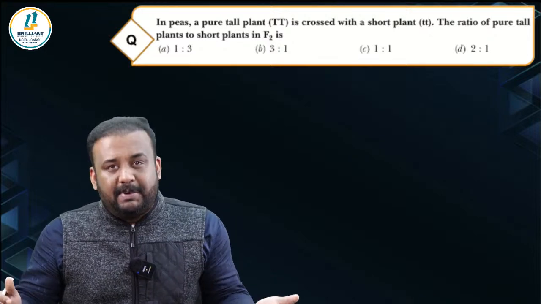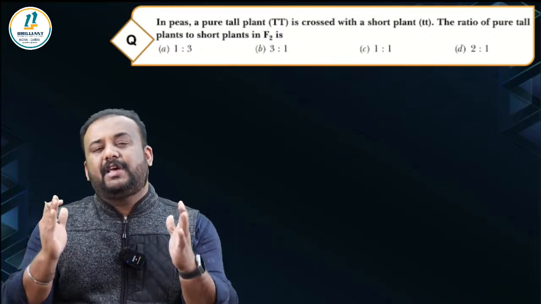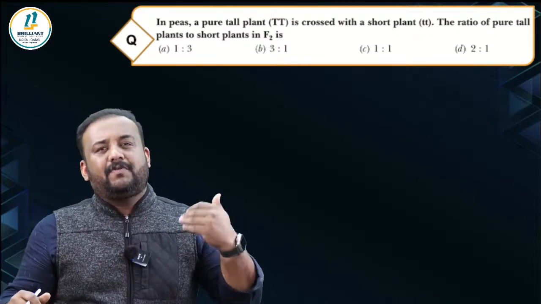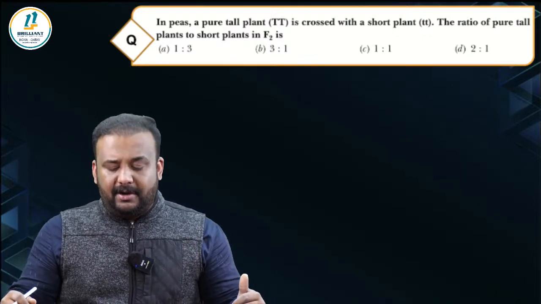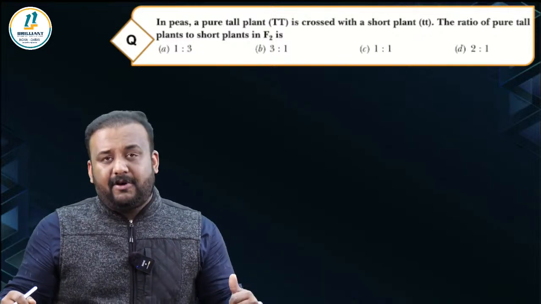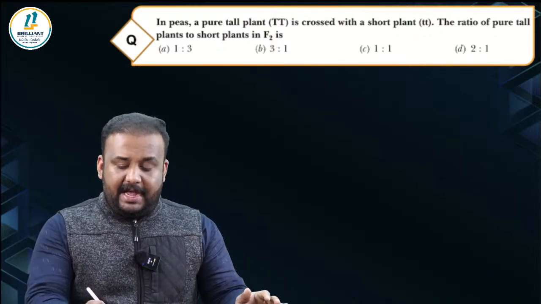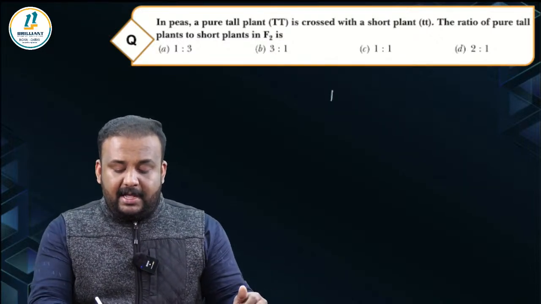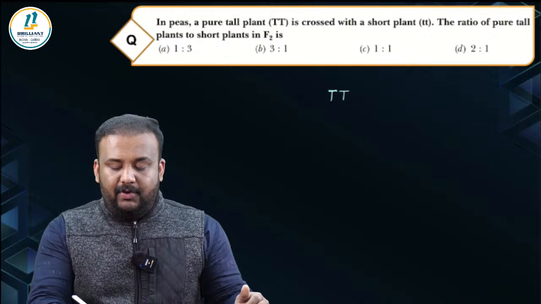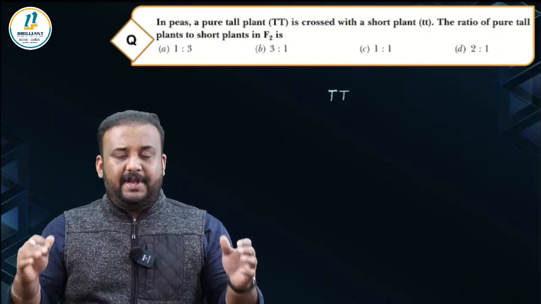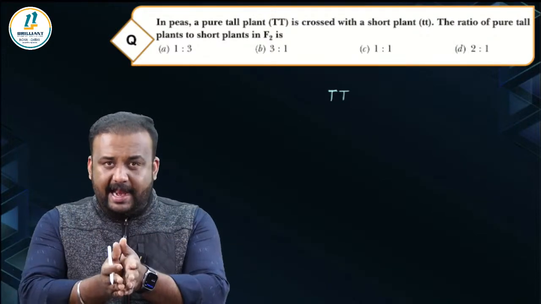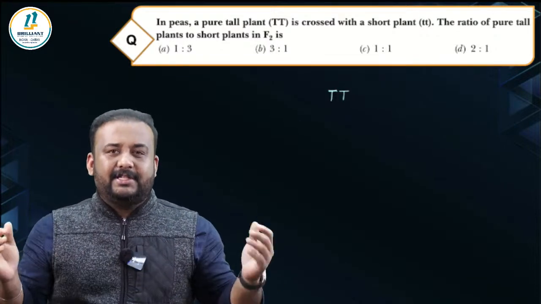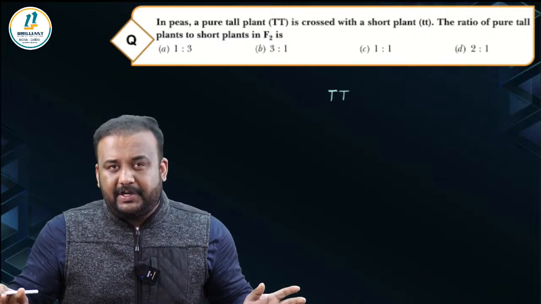Especially from the Mendelian crosses part, you have to have a crystal clear idea about how Mendel conducted the crosses, what interpretations he got, and what laws of inheritance he formulated. Everything should be very clear to every one of you. So in this question they say a pure tall pea plant. A pure tall means it is homozygous. Homozygous means if an individual has a particular character and has only the alleles for that particular character, that is called homozygous or pure individuals, right?